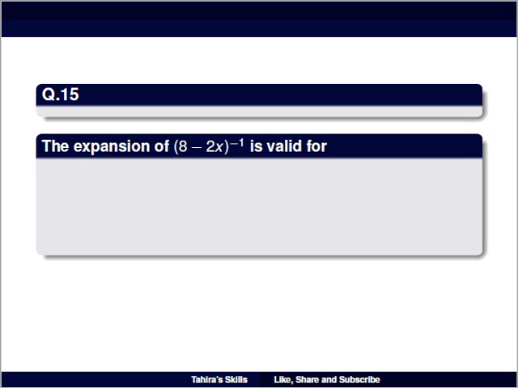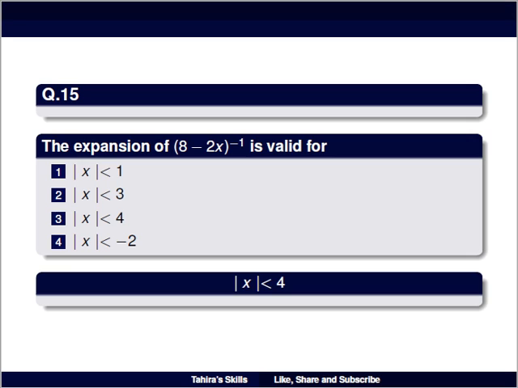Question number 15: the expansion of (8 − 2x) raised to power −1 is valid for, option 1 is mod of x less than 1, option 2 is mod of x less than 3, option 3 is mod of x less than 4, and option 4 is mod of x less than −2. And the right answer is mod of x less than 4. This is valid for mod of x less than 4.